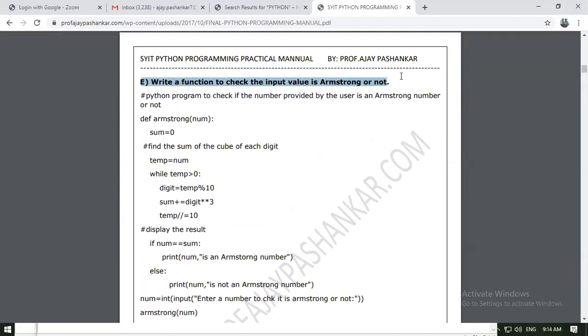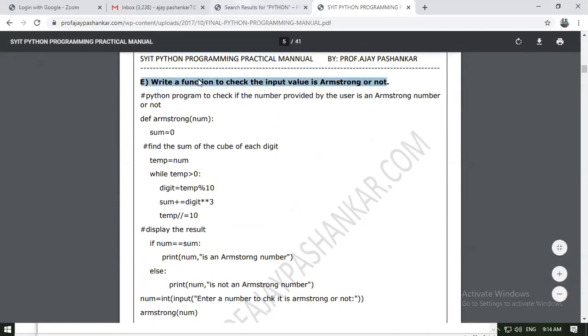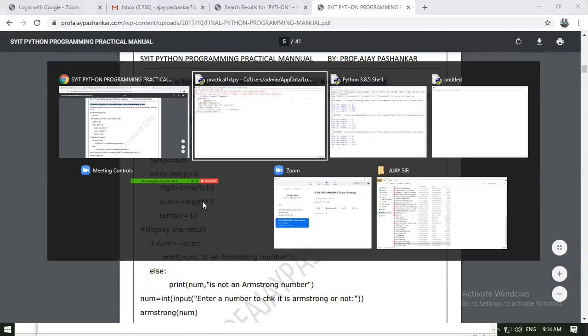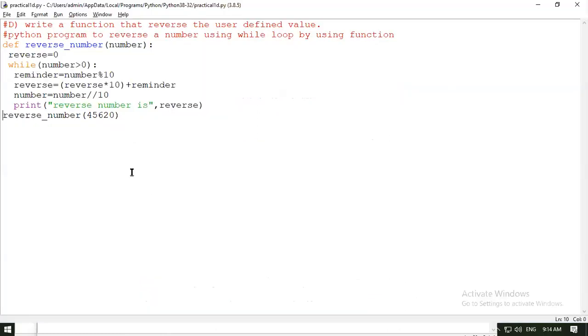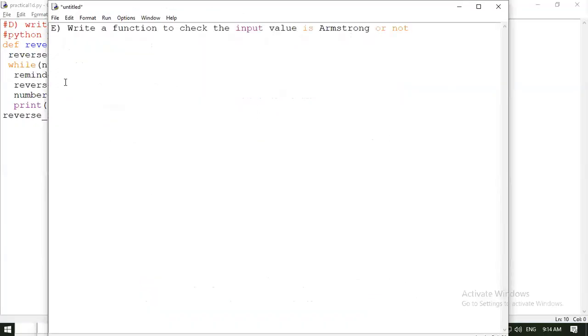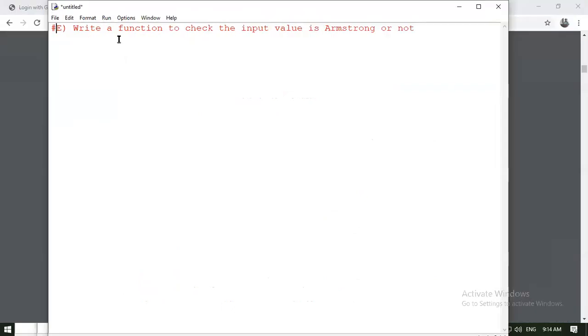What is an Armstrong number? Hello, what is an Armstrong number basically? Just type in the chat box. What do you mean by an Armstrong number?